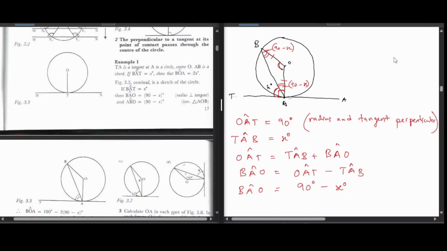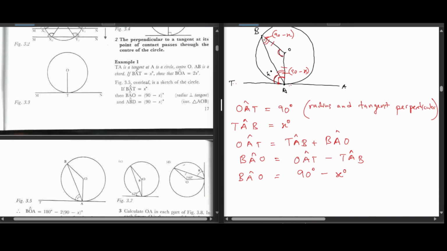Saka kana tine two angles inside the triangle, tichida the third angle, which is angle yatiri kutsvaga panapa BOA. What do we do? Of course, we know kuti takushandisa 180. Saka I can write like this.